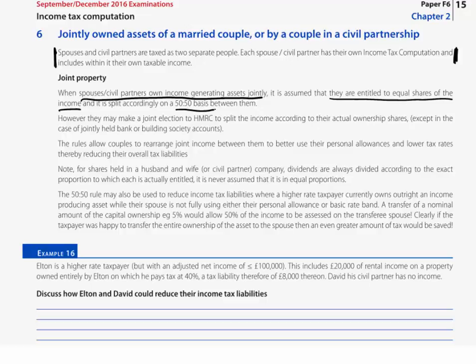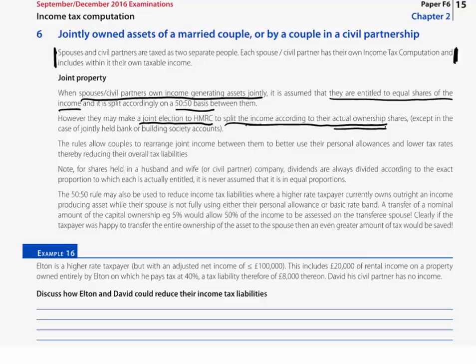Now then, at the heart of what we do in this section, there is an election that is available to the taxpayers. A joint election here to be made to HMRC to split the income according to actual ownership shares. Now, again, where you'd most likely see that is something like a jointly owned investment, i.e. rental property, where at the moment the property owned by the two spouses, owned by the two civil partners, is being rented out and generates a net amount of rental income.